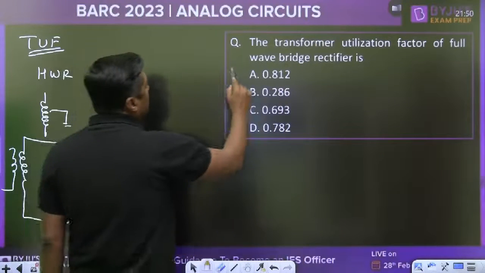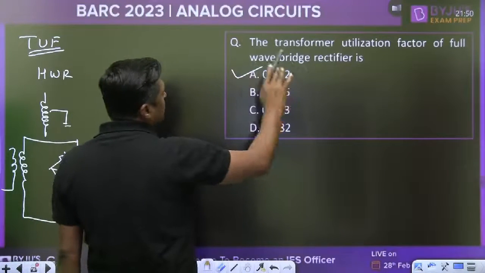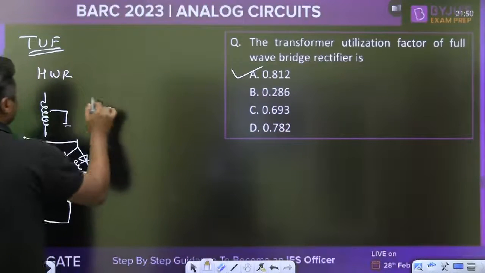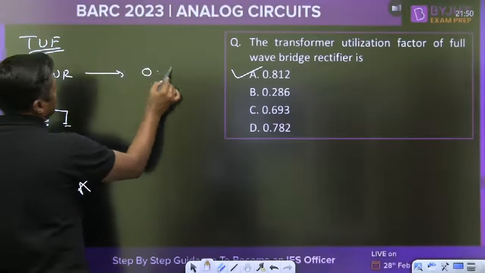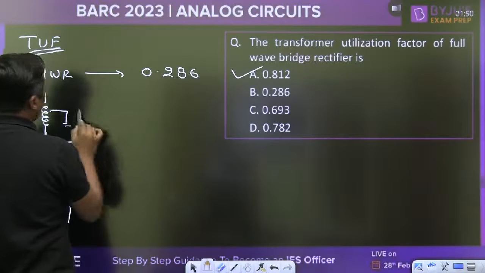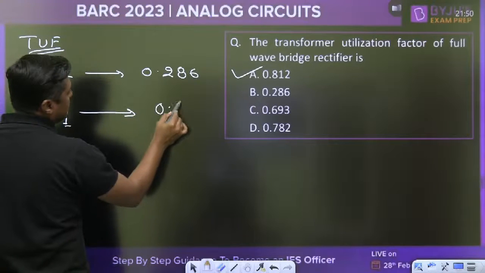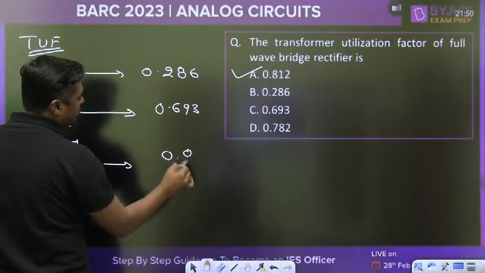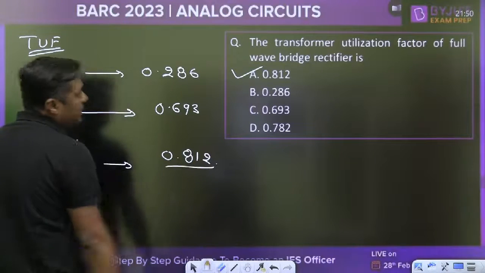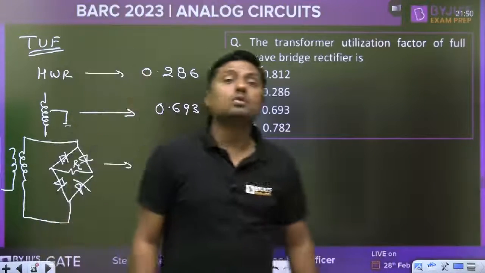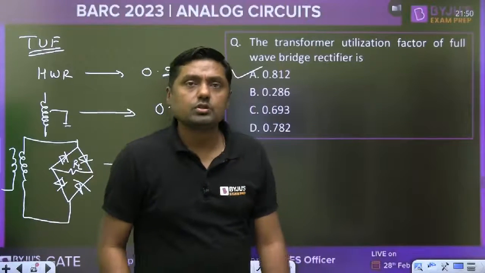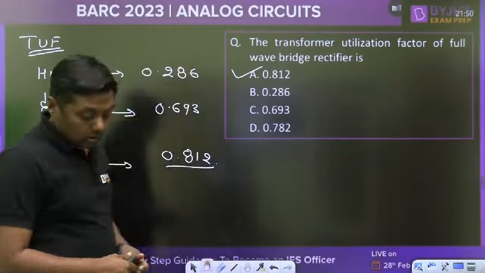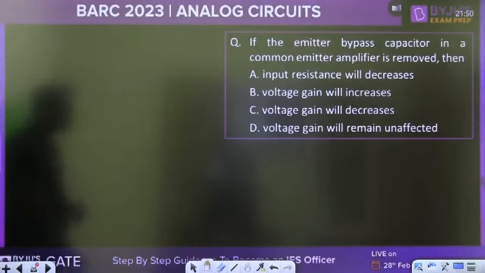That is the 0.812. Highest utilization factor for bridge rectifier. For half wave rectifier, it is 0.286. For center tapped transformer type, 0.693. And for bridge rectifier, this is the highest, 0.812. It should be as large as possible. Yes, your answer is correct. So now next question, rapid round.